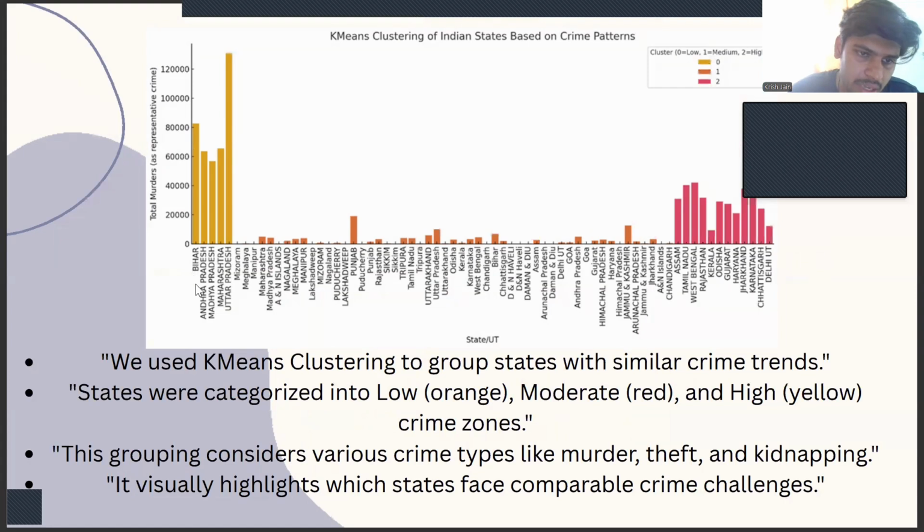States like Bihar, Andhra Pradesh, Madhya Pradesh, Uttar Pradesh, and Maharashtra are categorized into the same category because they show high chances of crime. The pink one, Assam, Tamil Nadu, West Bengal, and so on till Delhi, shows a medium level of crime. The rest of the states show relatively lower numbers of crimes, so they are grouped together and marked with the orange color.